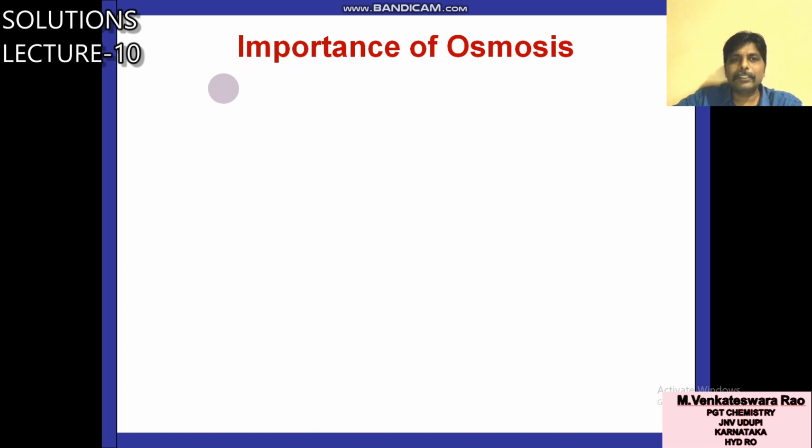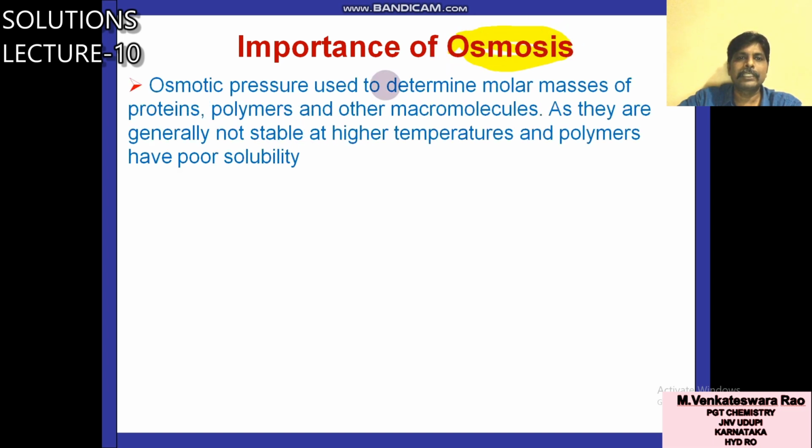So, importance of osmosis. What is the importance of osmosis? Other than blood cells and other things, some other points are also there. Osmotic pressure is used to determine the molar masses of proteins. Already in that numerical we saw proteins, polymers and other macromolecules, that means biomolecules.